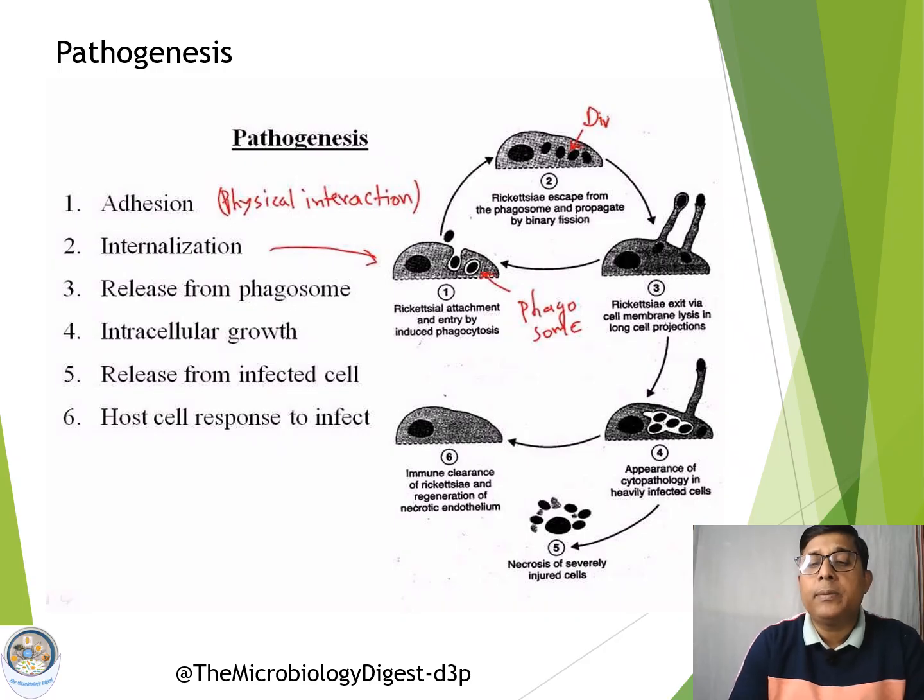Then there will be intracellular growth of the organism. Then once the organism gets fully matured, they will be released from the infected cell so that they can infect a new, susceptible cell. Then last one, the host will respond. The host immune system will definitely try to respond against that infection. These are the main basic steps in the pathogenesis of rickettsial diseases.